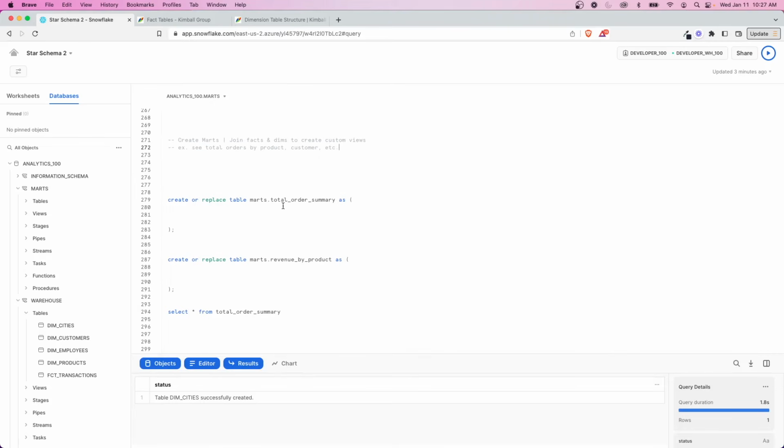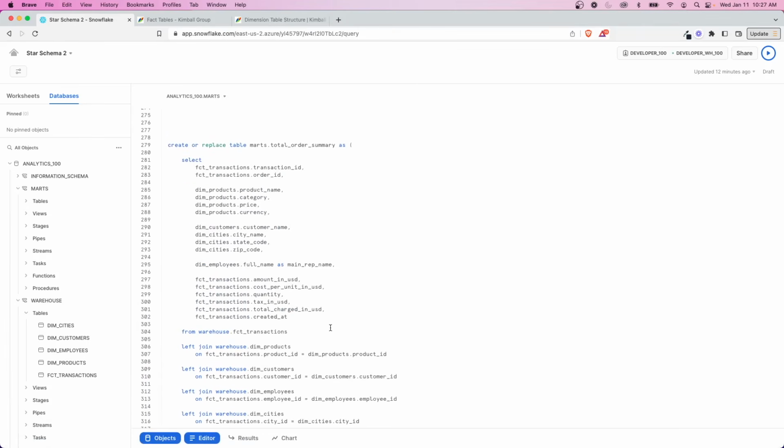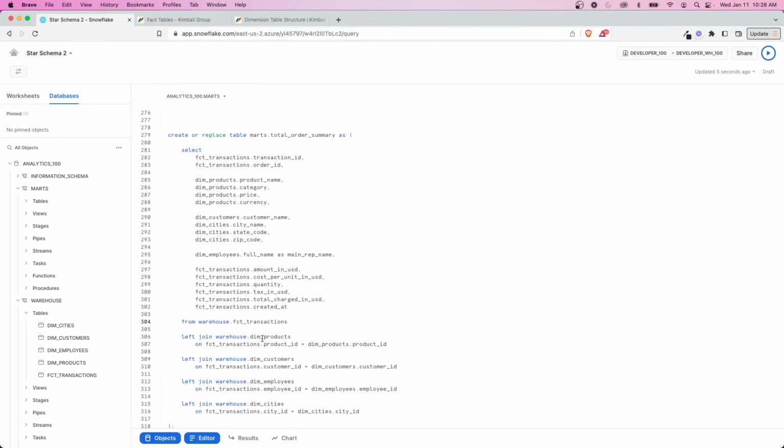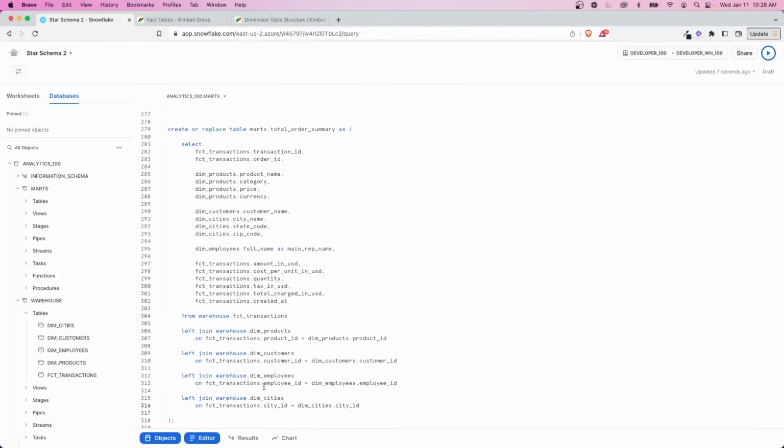So let's create two. The first one I'll do is a total order summary, and this is going to join everything together to give us one cohesive view of all of our orders. And let me just copy and paste the logic in here. Okay, so what we've done here is pulling from the fact as the source and then joining in each of the dimensions to give it attributes.